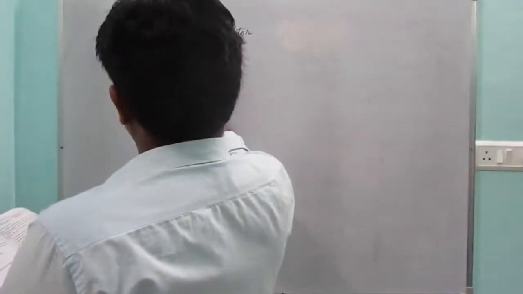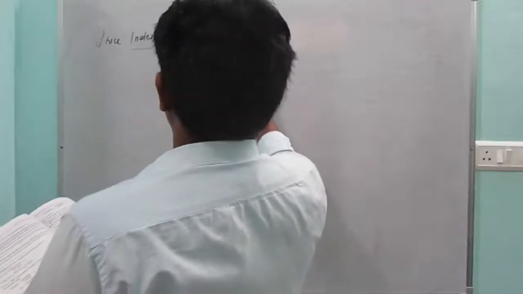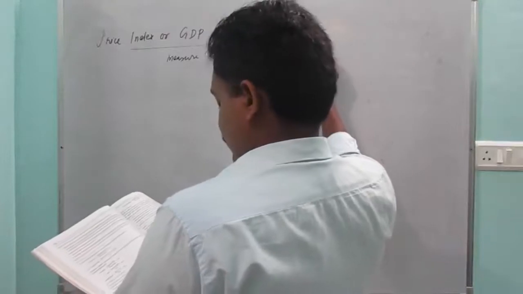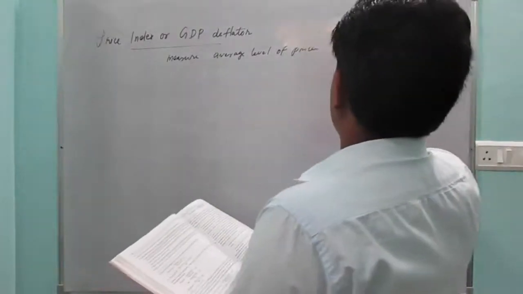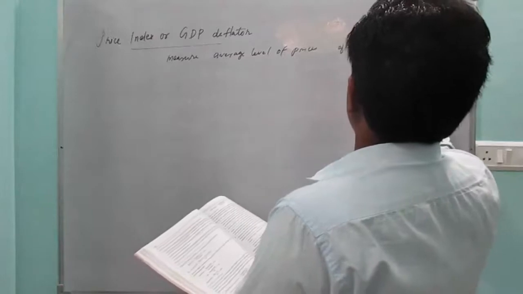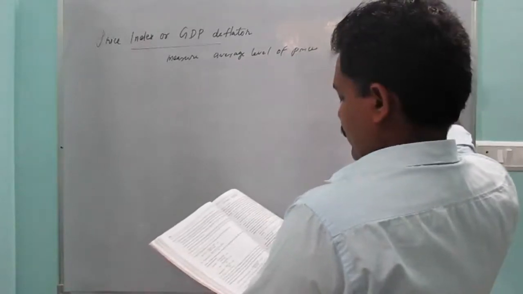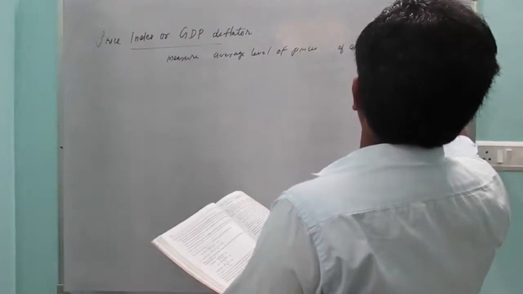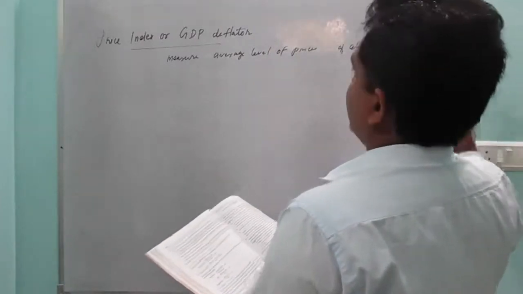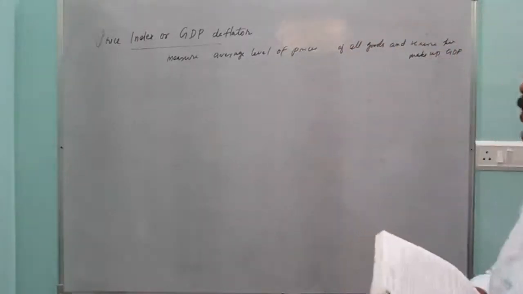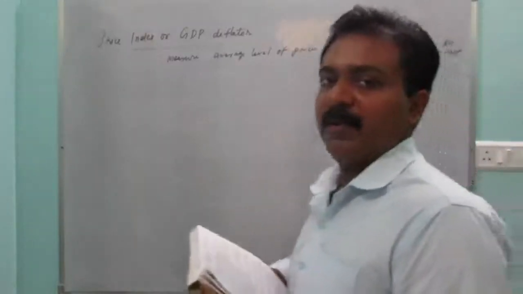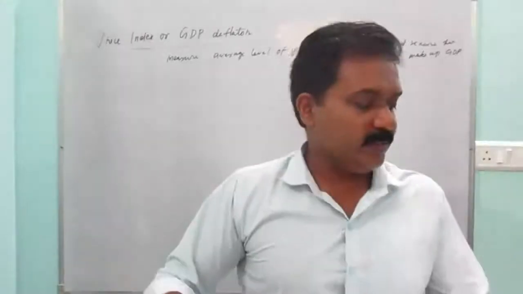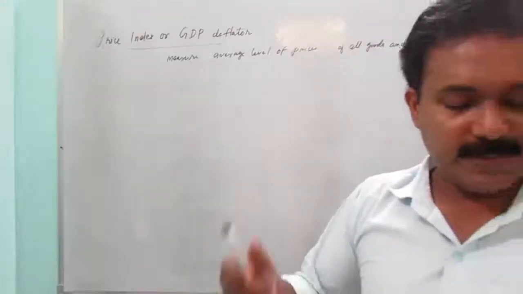That is the GDP price index, or GDP deflator. Now we will see it in detail.